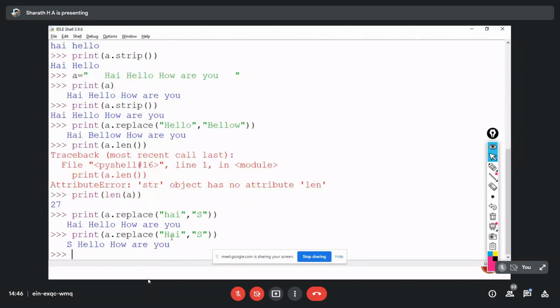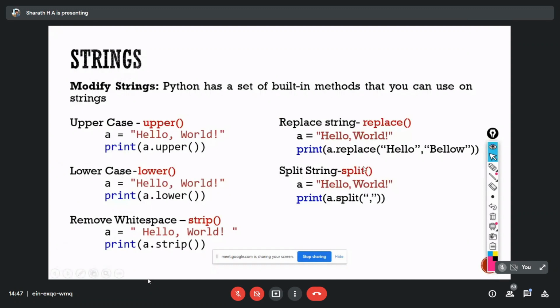Now you can see that I is replaced by H, because it is exactly matched with the I in this string. And again, a split. We can split the characters based on characters in between.